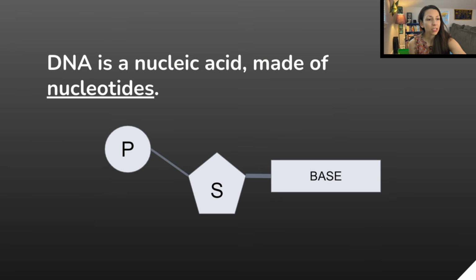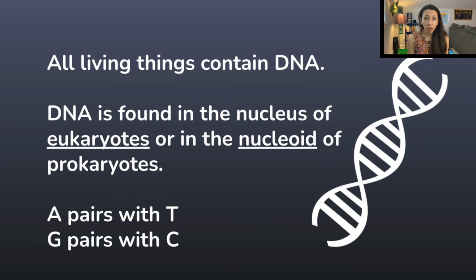All right, let's go back to DNA. So that genetic material, it's deoxyribonucleic acid. It's made of nucleotides. This is one nucleotide here. A nucleotide contains a phosphate, a sugar, and a base. That base is either going to be A, T, G, or C. And all living things contain DNA. Here's a bunch of vocab for you.